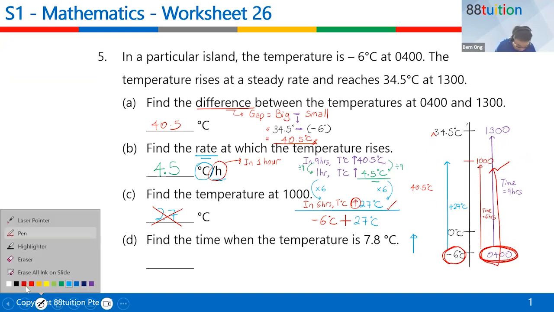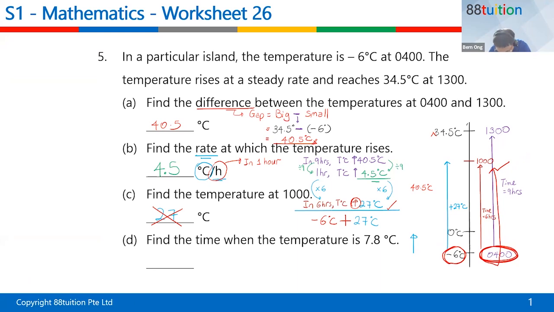Can you see? All right, then you have to press your calculator. What is -6 plus 27? Therefore, your answer will be 21 degrees Celsius. Children, you understand?